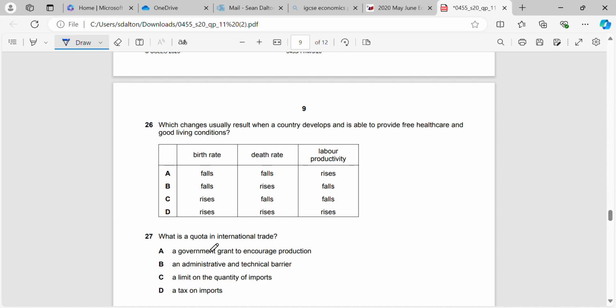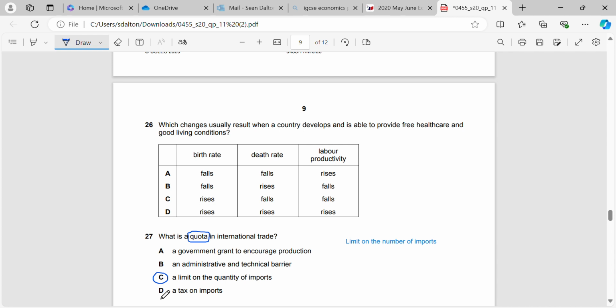Okay, question 27. What is a quota? So we've gone through this before, right? A quota is a limit on the number of imports that we can bring into a country. Okay, so therefore correct answer is C.